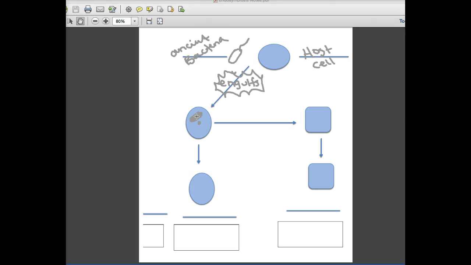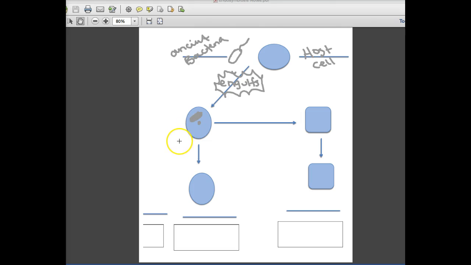And it actually replicates on its own schedule that's different from the cell. It's also the same shape and size. So we believe that all of these things are more than just a coincidence. We believe that the host cell engulfed the bacteria and it has now evolved to become the mitochondria.